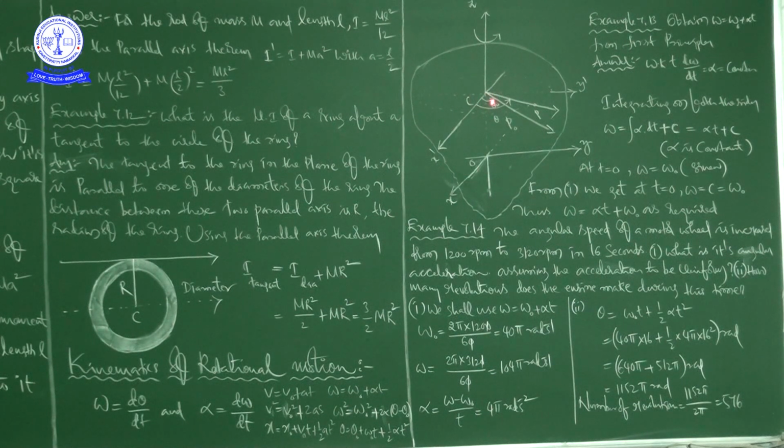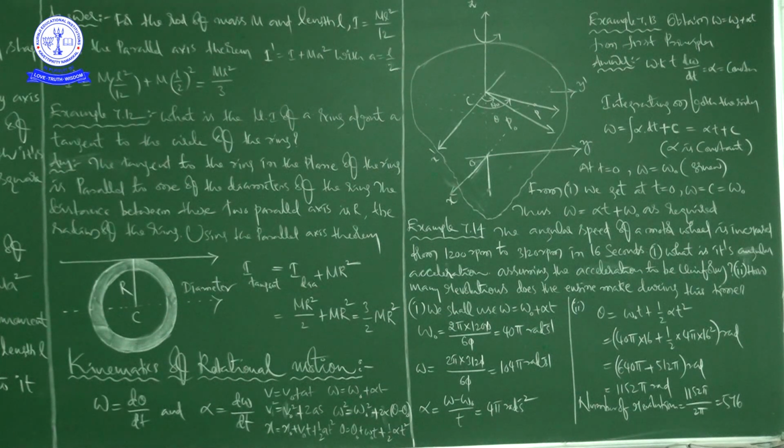Theta naught is the initial angular displacement or reference position, and theta is the final angular displacement of the body after a certain period of time. So the initial position of the particle is p naught and the final position is p. This picture gives information about the rotational motion of one particular object at two different instants of time.